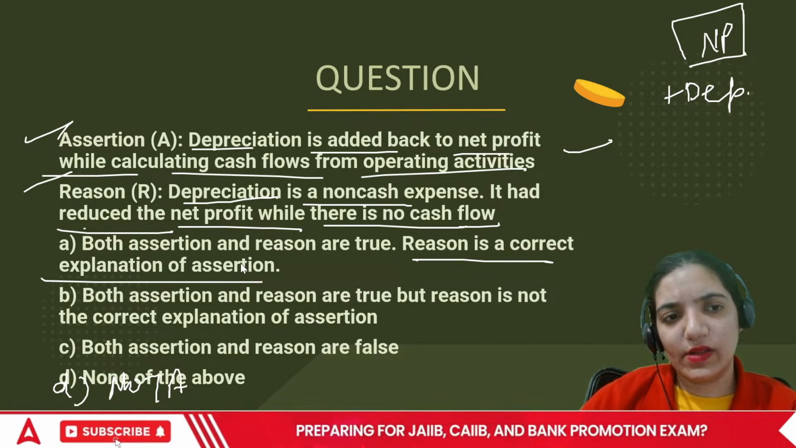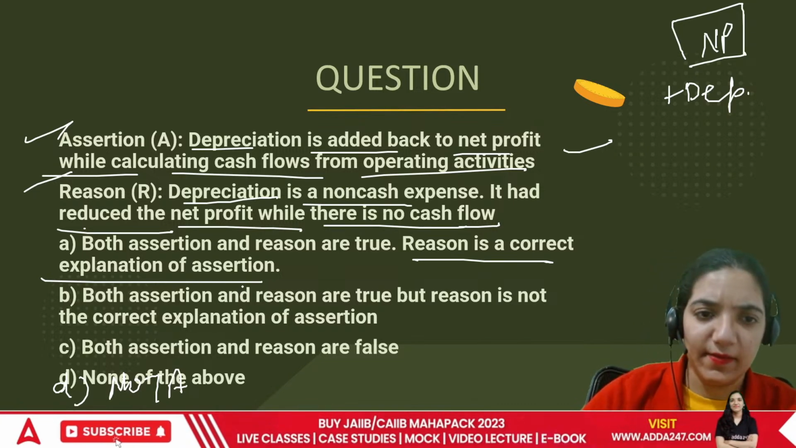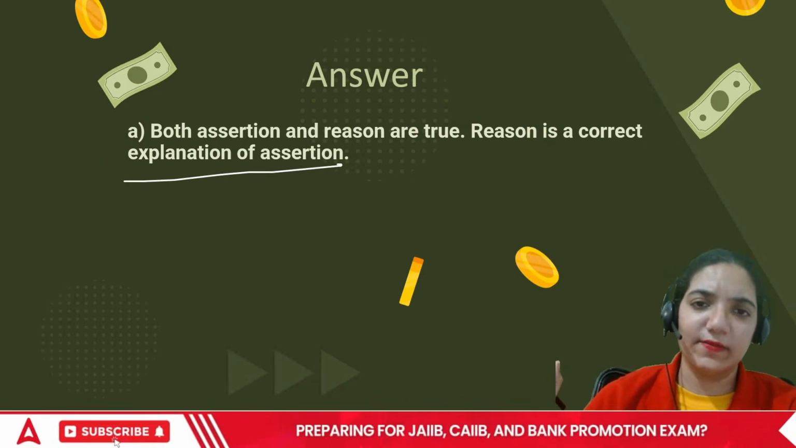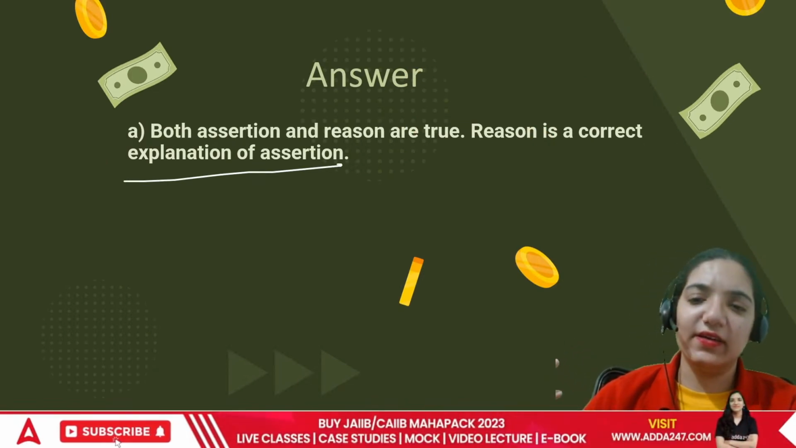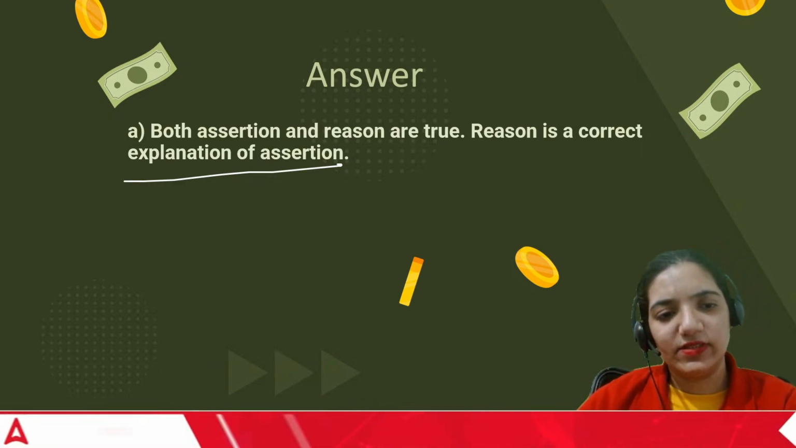So in this case the correct answer is going to be A. ठीक है? The correct answer is A. Both are correct. Net profit adds back the depreciation because it's a non-cash expense. ठीक है ना?